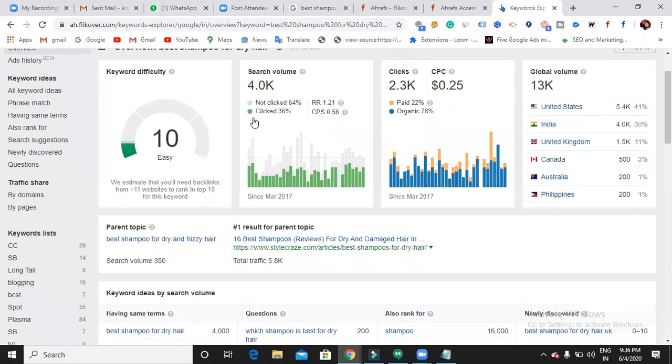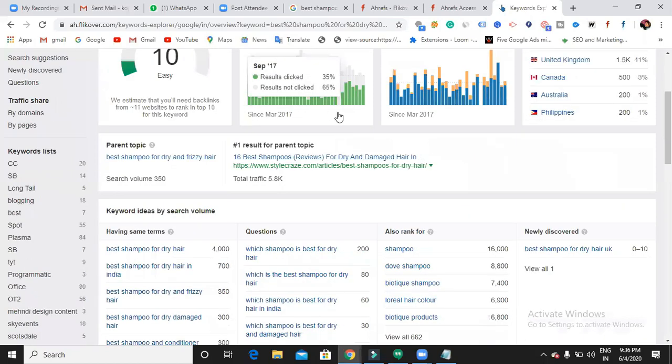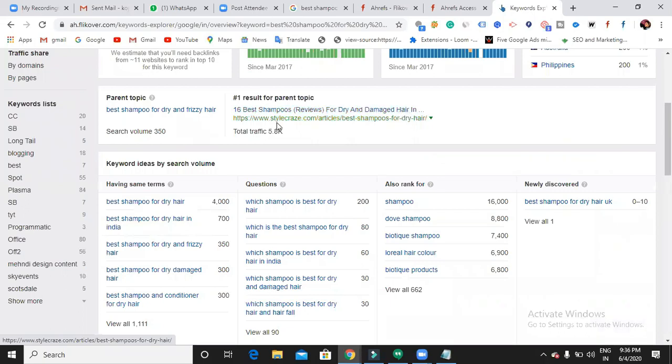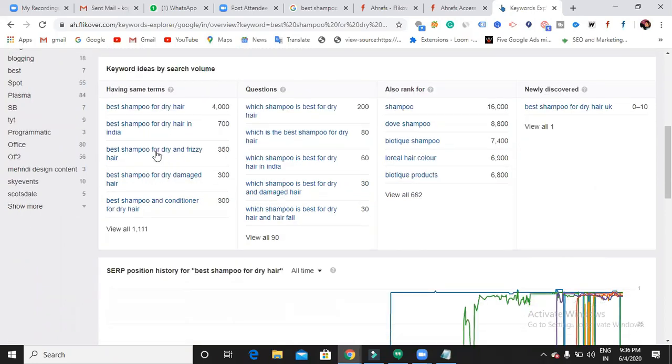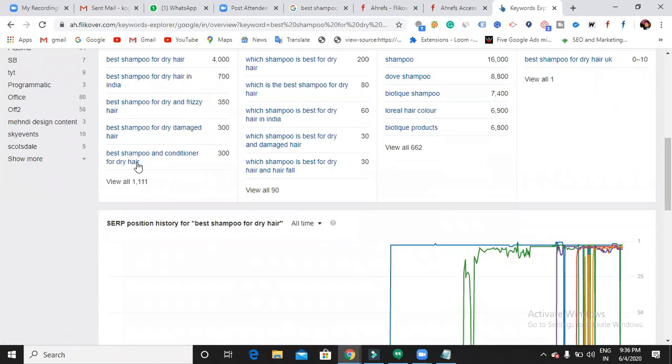And if I scroll down here, it is showing me 16 best shampoos reviews for dry hair and damaged hair. The website called stylecrazy.com has a topic on best shampoos, and it is placed on top. Can you see the first? Here it shows you some keyword ideas as well, having the same terms. Best shampoo for dry hair has a search volume of 4,000 per month. Best shampoo for dry hair in India, 700. Best shampoo for dry and frizzy hair, 350. Best shampoo for dry damaged hair, 300.